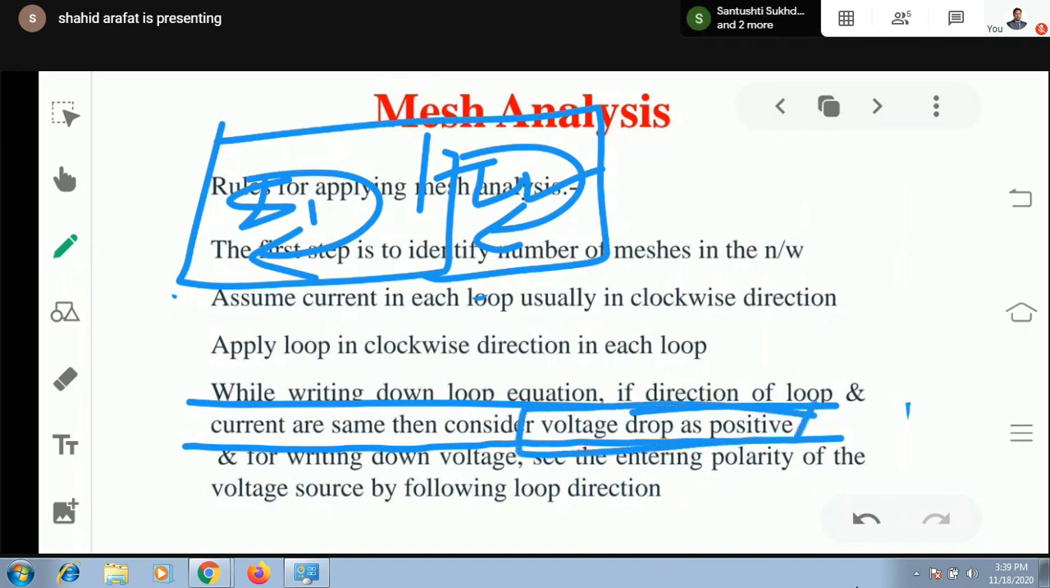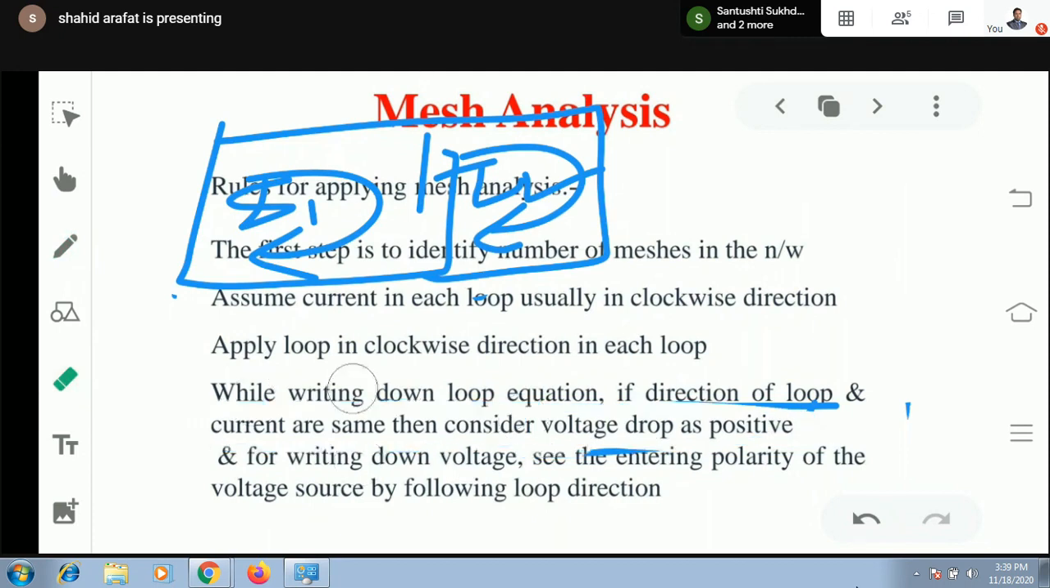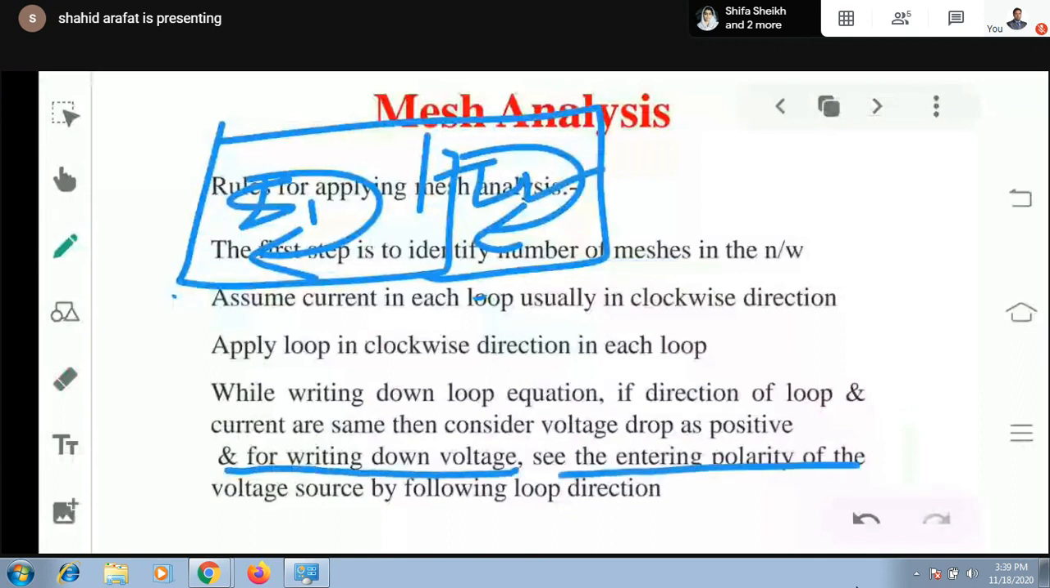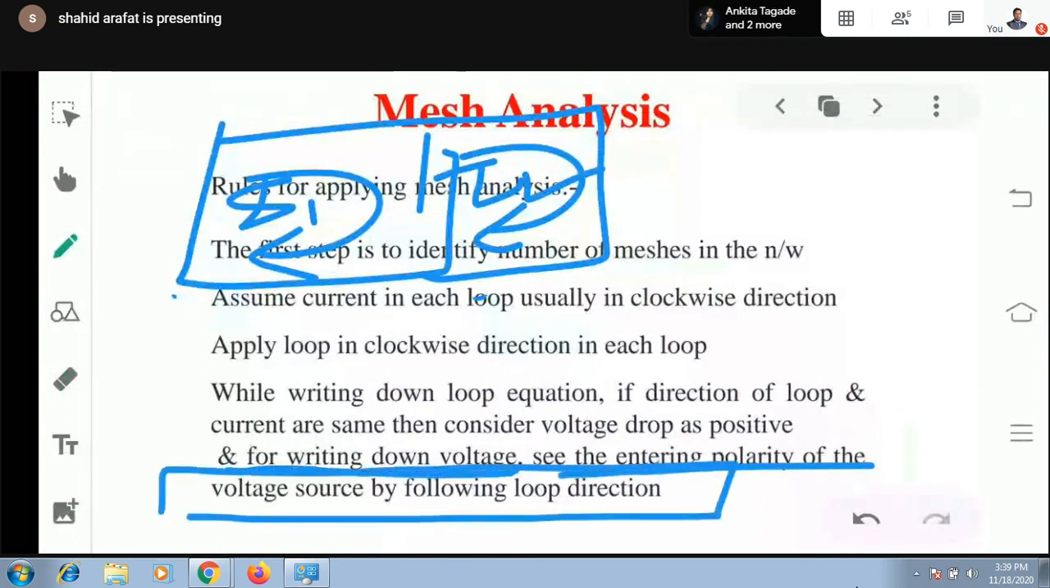You can also change the sign convention. It purely depends on you which sign convention you are going to follow. For writing down voltage, see the entering polarity of the voltage source by following the loop direction. Means if the voltage source is in this fashion, by following clockwise direction, I am entering from the negative terminal, so I will be writing minus. These are the rules for applying mesh analysis.